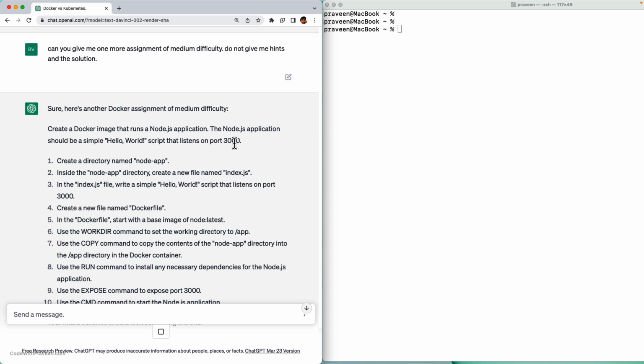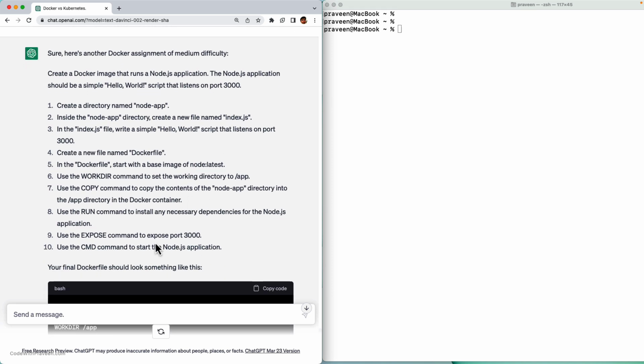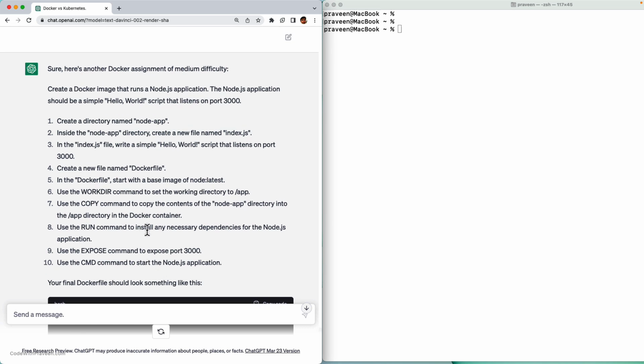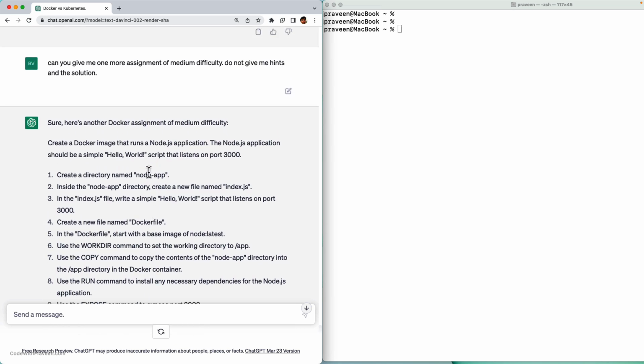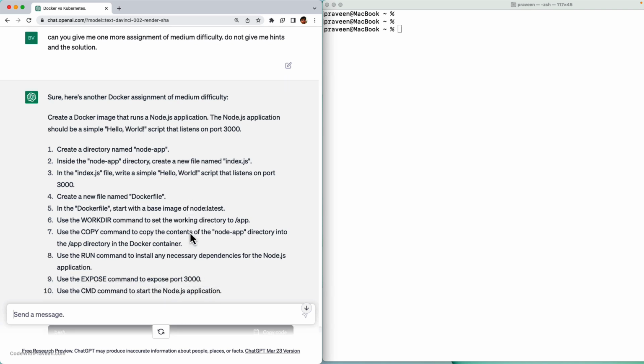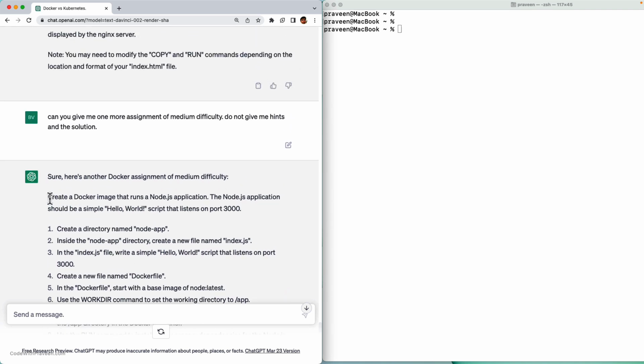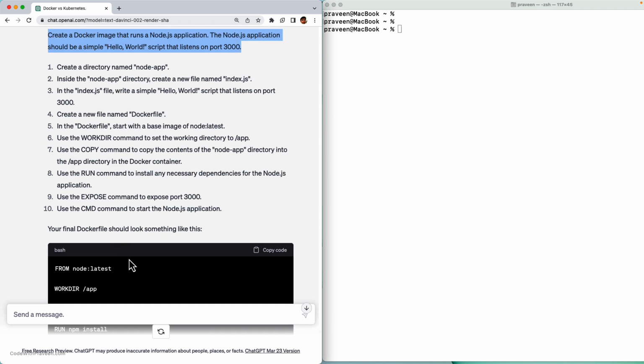Hello World should print using port 3000. Okay. Definitely this time also it appears that it has given me the hints and the answers as well. So it has not worked this time. Then it means that I need to fine tune my prompt even more and make it even more explicit about please do not give me any hints and solutions. That's okay. You can stop at this and take the assignment on your side, and then if you want hints, scroll down and then of course the solution.